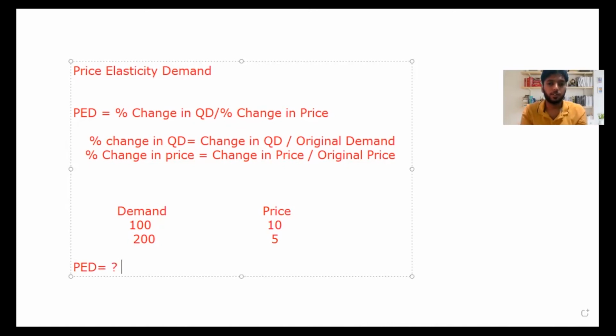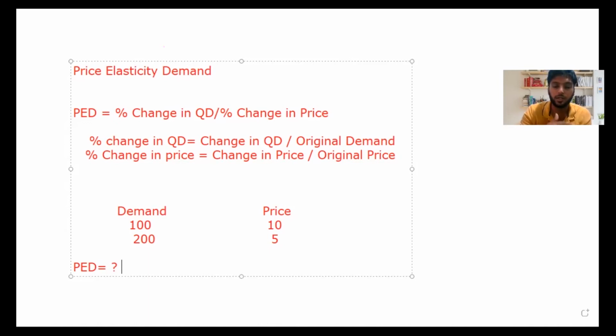I'm going to teach you the answer which is going to come. Is it going to be an inelastic demand? Is it going to be an elastic demand? Is it going to be a perfectly elastic demand? Is it going to be a perfectly inelastic demand? Or is it going to be a unitary elastic demand? So you should be able to find out exactly what demand it is once the answer has been found. That's what the examiner is expecting from you.